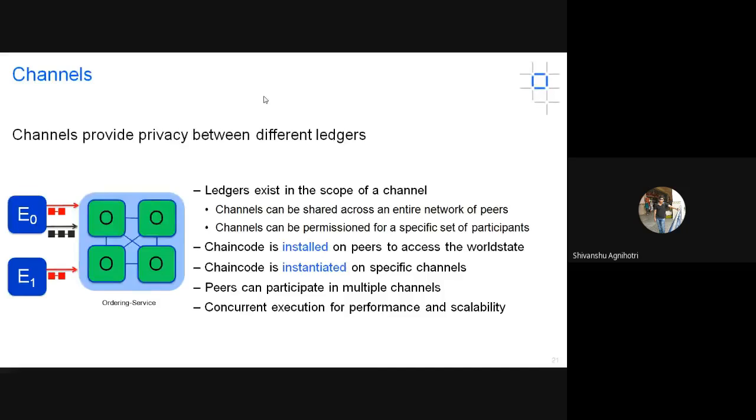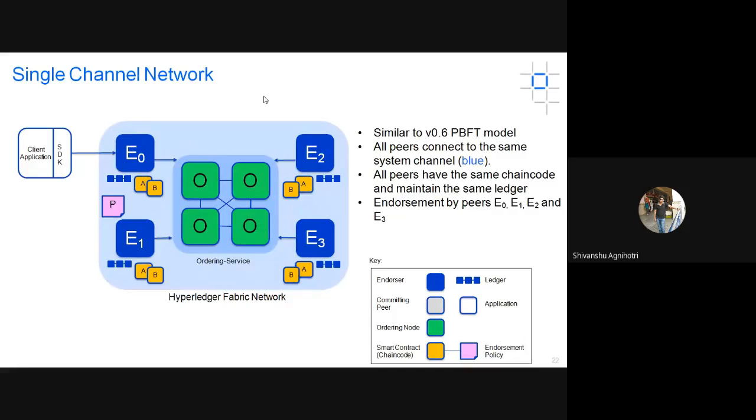Fabric network. Now as we can see here, this is a single channel network. There is basically a single channel, and each of the peers is present inside the channel, and they are communicating with each other. Here this is the system channel, and all the peers are going to communicate. Peers are going to execute some transactions within themselves, and they will have the same chain code and maintain the same ledger.